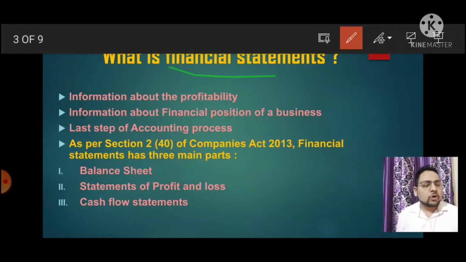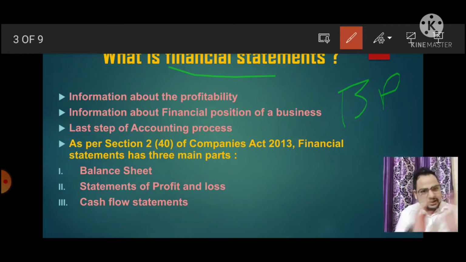Got it? So now the question arises, what is financial statement then? So you can understand it by the real life example. See, for checking our blood, what do we do? We are using BP machine, right? That is called blood pressure machine. So blood pressure machine shows us how our blood circulates in our body, right?